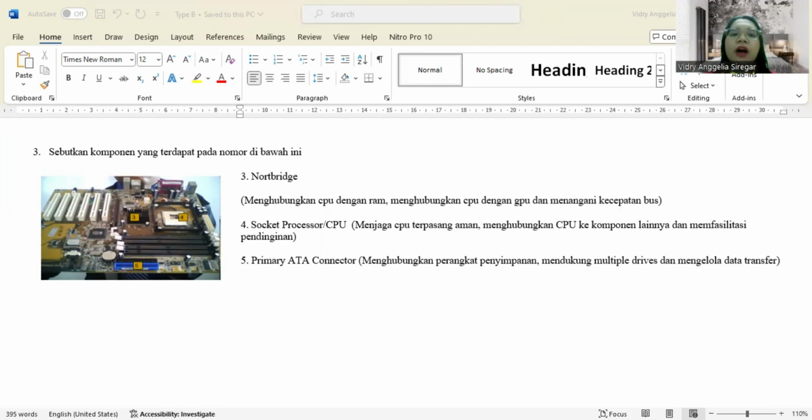Function: boosting speed. The Northbridge regulates the system bus speed and often has an integrated memory controller, which determines the speed and type of RAM that can be used.